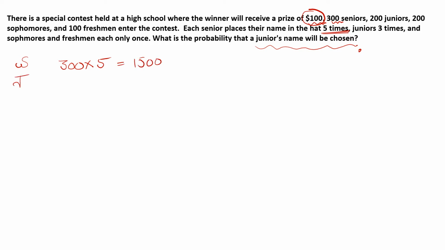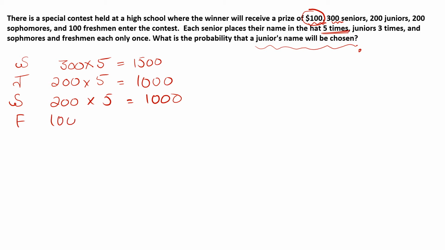Now what about the juniors? Juniors are 200 and each has 3 entries, so 3 times 200, that is 600. About the sophomores, there are 200 sophomores times 1, you will get 200. And about the freshmen, that is 100 times 1, so it will be 100. So what is the total number of outcomes? It will be 1500, 2100, 2300, and 2400 total.